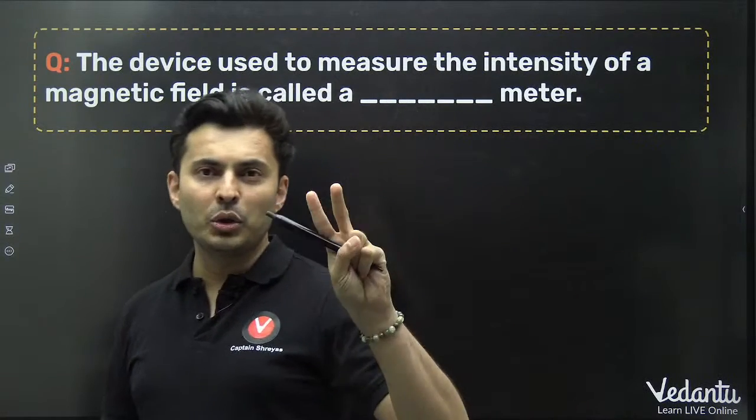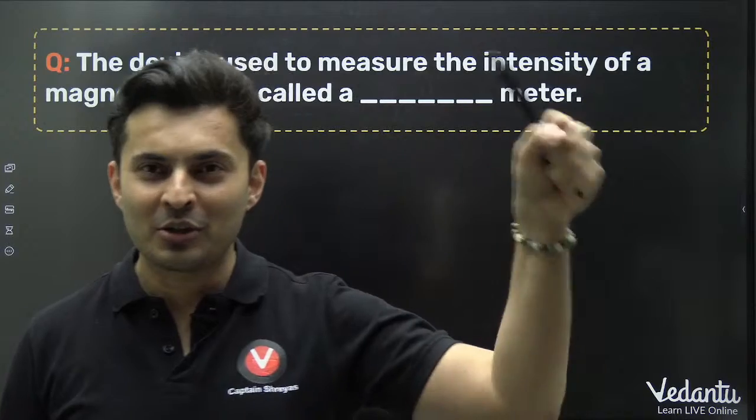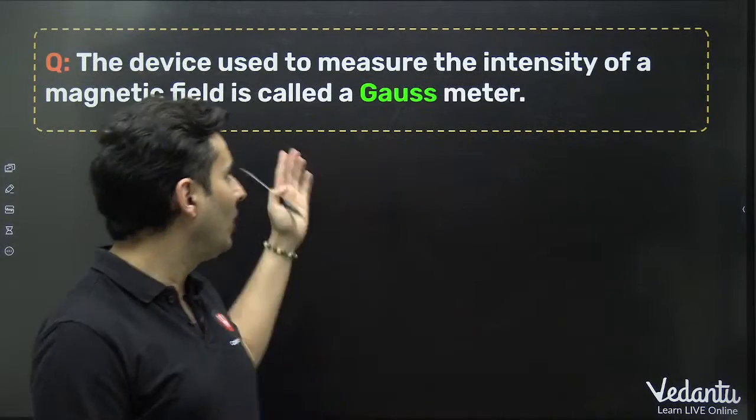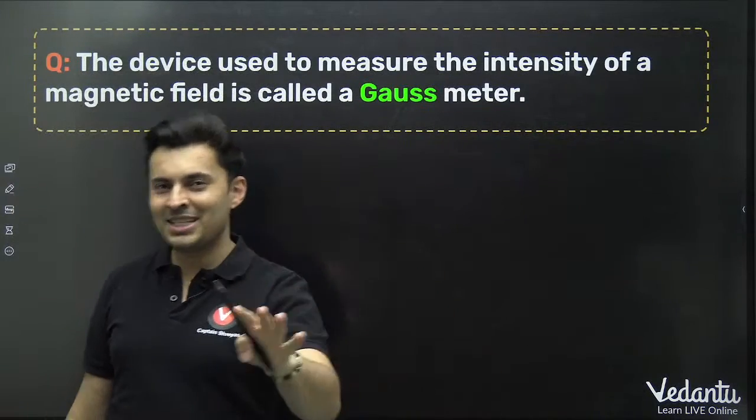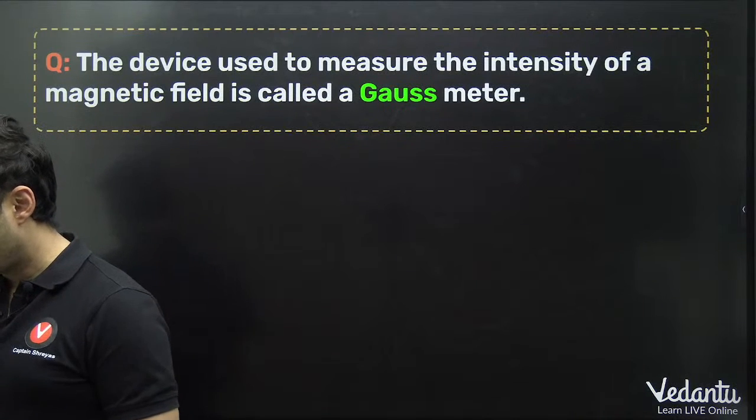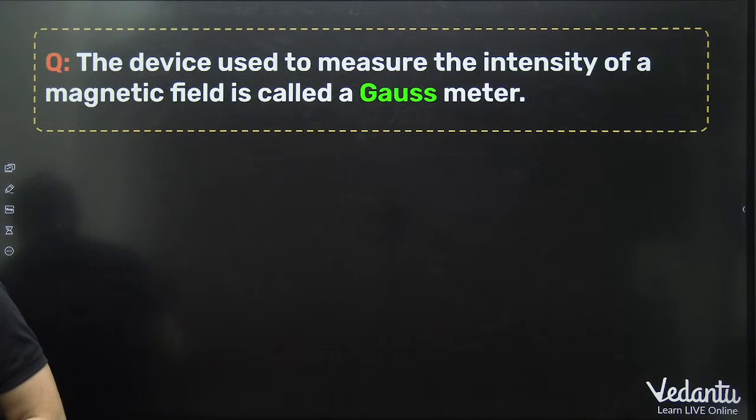Magnetic field is measured in two units. One is Tesla, one is Gauss. So Gauss must be the answer. It's called a Gauss meter. So a Gauss meter measures how strong the field is. What is it called? Yes.